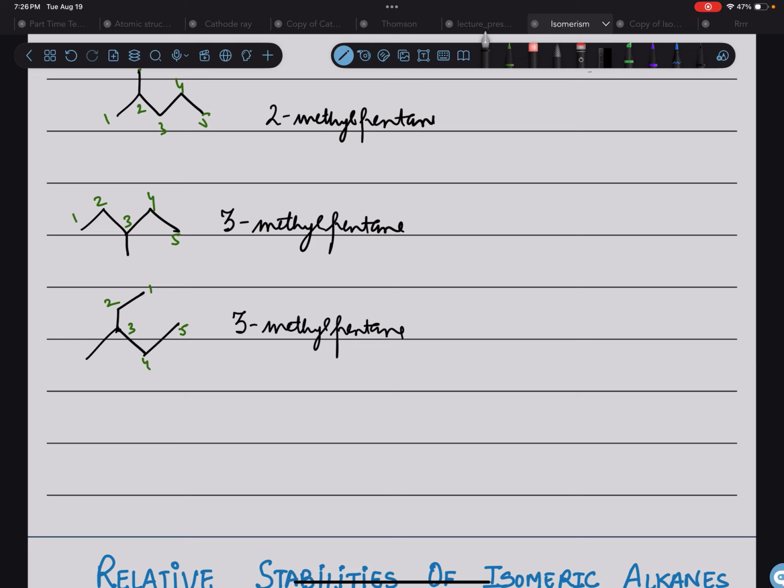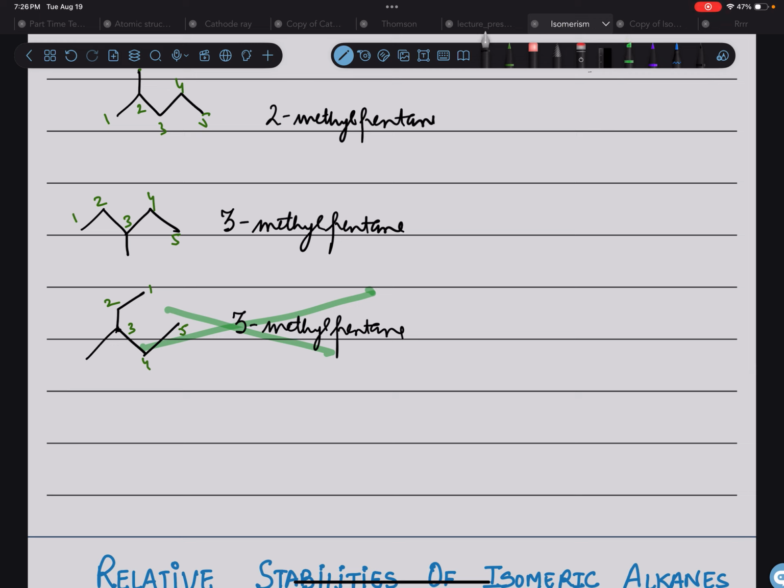So it means sometimes the compounds look like they are different, but they represent the same compound. Both of them are the same. It is just the way it is drawn on paper. So we will not count this one. In order to avoid the confusion of counting the same isomer twice or thrice, it's good to look at the structure from the perspective of IUPAC nomenclature, right? Name it or look even at the longest chain, that will give you the idea, right?